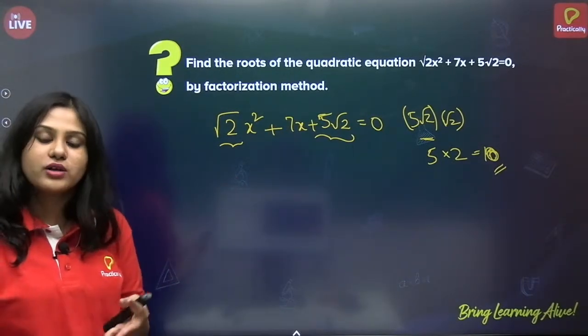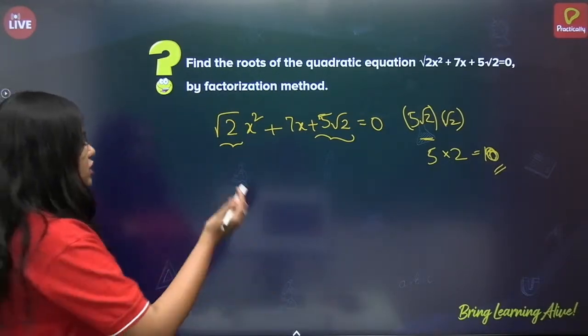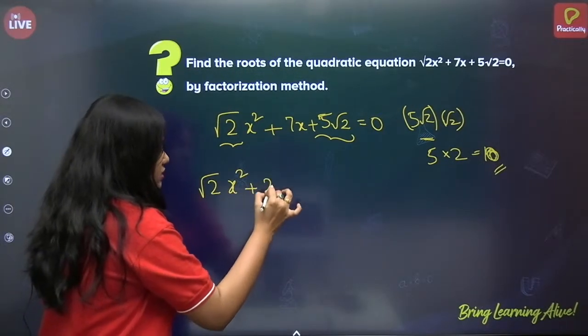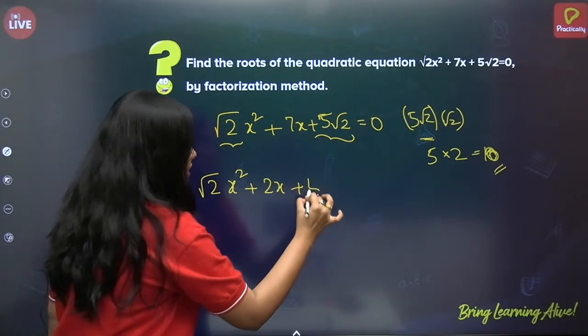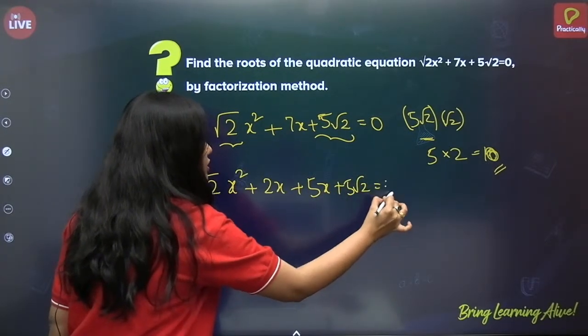No need to further factorize it. We know that 5 plus 2 is 7. So just do it. Root 2x square plus 2x plus 5x plus 5 root 2 is equal to 0.